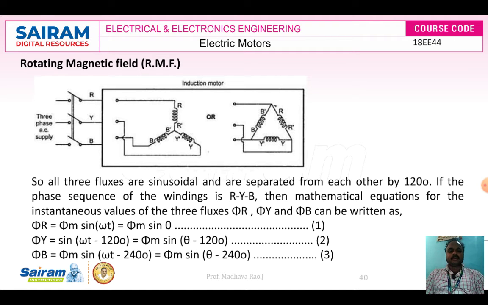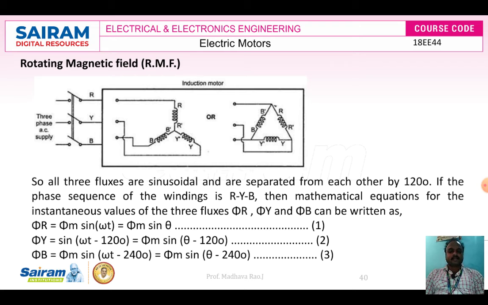Here I have mentioned equations 1, 2, 3. Phi R is phi m sin omega t. Phi Y is phi m sin of omega t minus 120 degrees. Phi B is phi m sin of omega t minus 240 degrees. These are the fluxes produced. The phase difference between each flux is equal to 120 degrees.